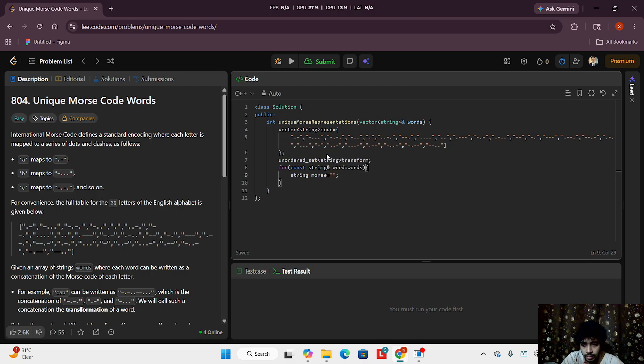And within this loop, for the characters in the word, I will use the code, indexed by the character, and then add it to the transform string, and then insert the transform into the set.